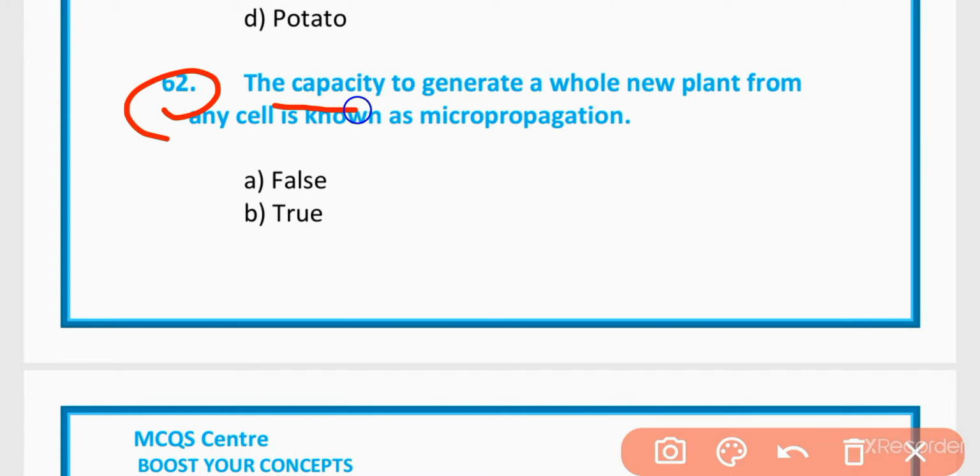62. The capacity to generate a whole new plant from any cell is known as macropropagation. This statement is false or true. The correct option is option A. This statement is false.